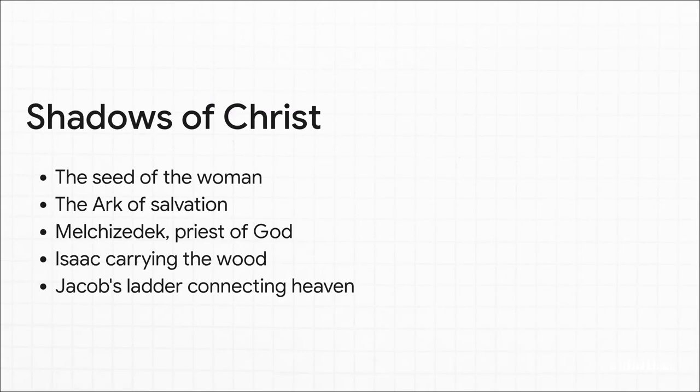Furthermore, as a history professor looking at the literary continuity of the broader biblical narrative, it is just fascinating to observe the literary typology at play here. This is where ancient historical events act as prophetic shadows of future ones. Genesis is absolutely filled with these types and shadows anticipating a coming Messiah. We see it in the seed of the woman promised in the garden, the ark serving as a vessel of salvation, the mysterious king-priest Melchizedek, Isaac carrying the wood up the mountain for his own sacrifice, and Jacob's vision of a ladder acting as a mediator connecting heaven and earth. Everything is constantly pointing forward.